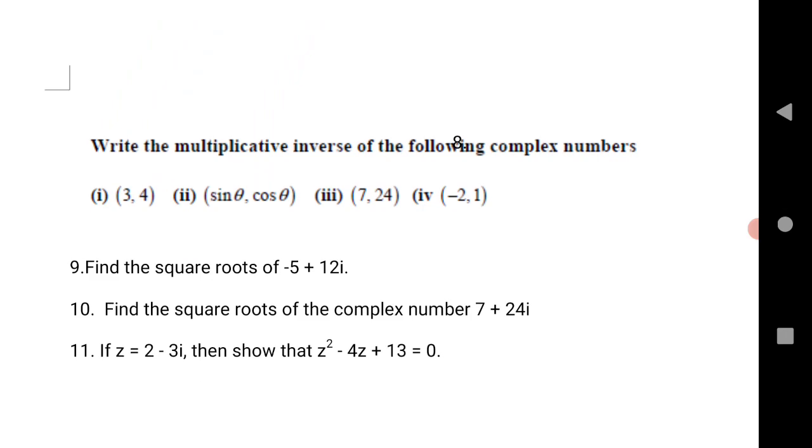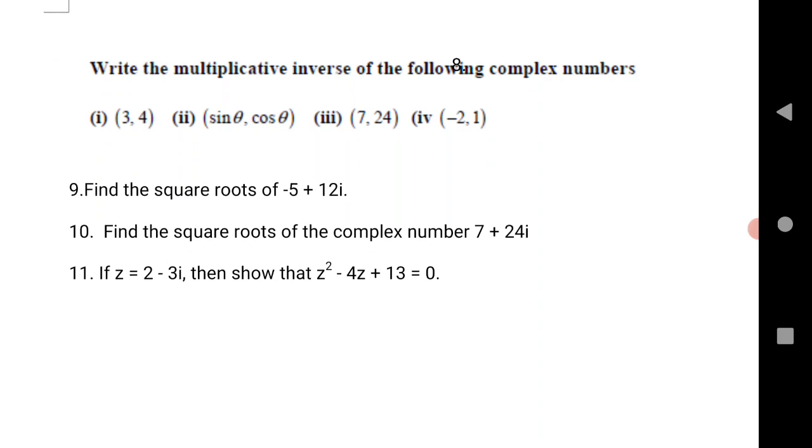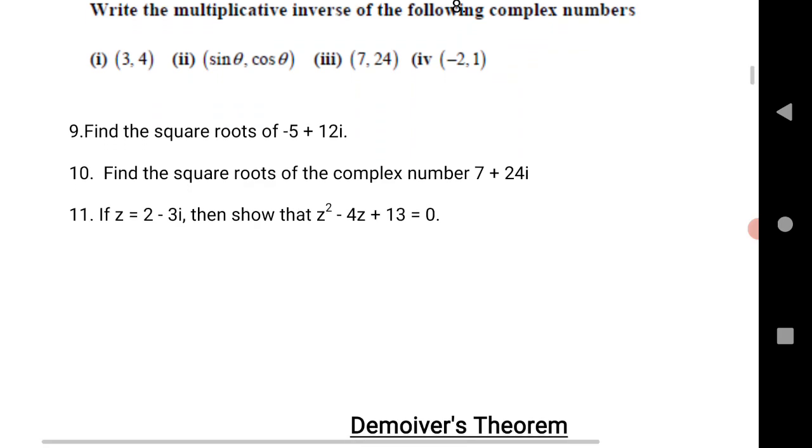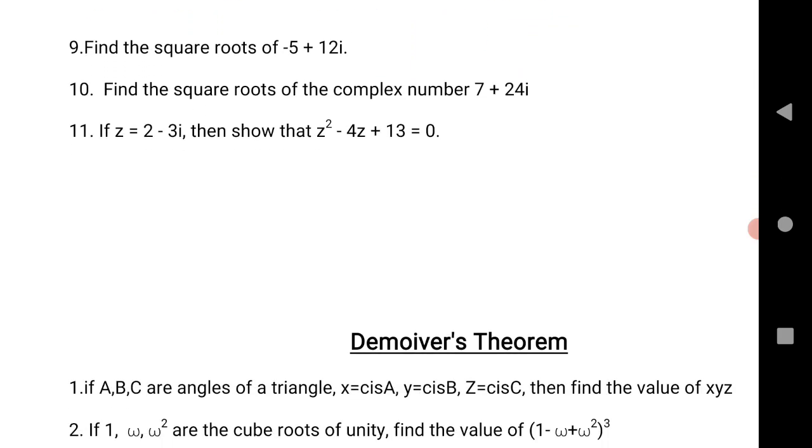Write the multiplicative inverse of the following complex numbers. Sometimes they may ask you to find the multiplicative inverse of 3, 4. Sometimes they may ask you sin theta, cos theta. Sometimes 7, 24. Sometimes minus 2, 1. Find the square root of minus 5 plus 12i. Find the square root of the complex number 7 plus 24i. If z is given, show that z square minus 4z plus 13 equals 0.